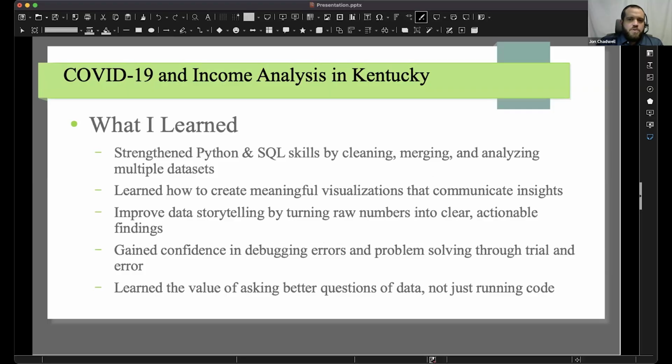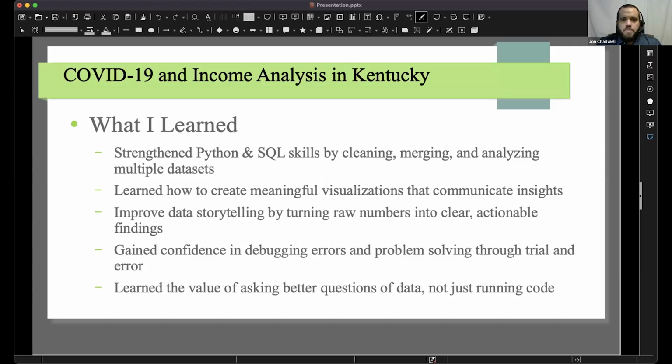One of the biggest things I learned was how important it is to clean and structure data properly before any analysis can happen. I spent a lot of time making sure the counties matched across different data sets, handling missing values, and creating consistent columns. I also learned the value of using SQL and Python. It gave me flexibility to merge data sets in different ways and showed me how databases and data frames can work together.